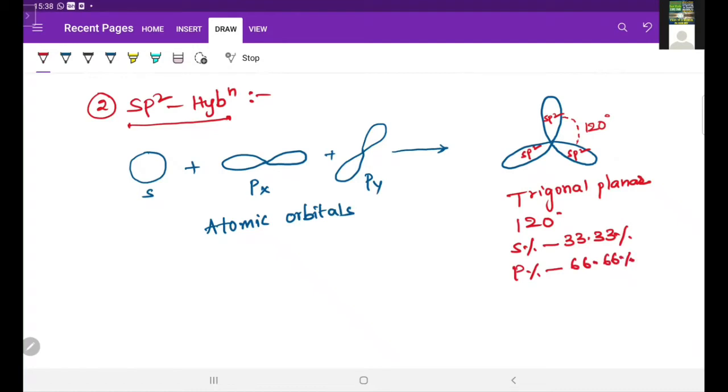So these are the characteristic properties of sp2 hybridization.